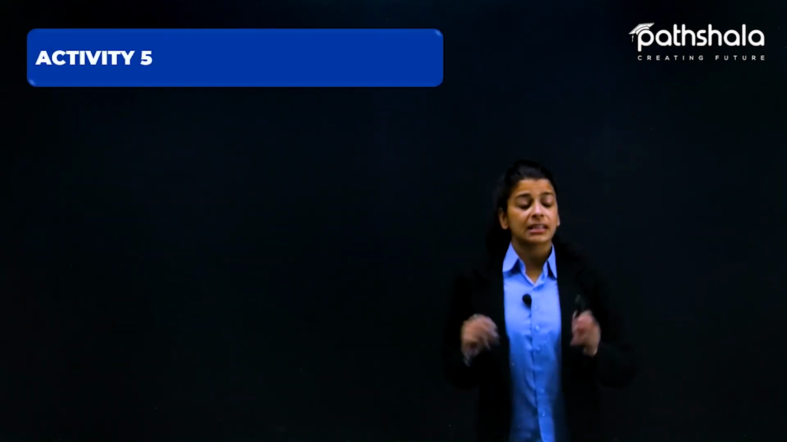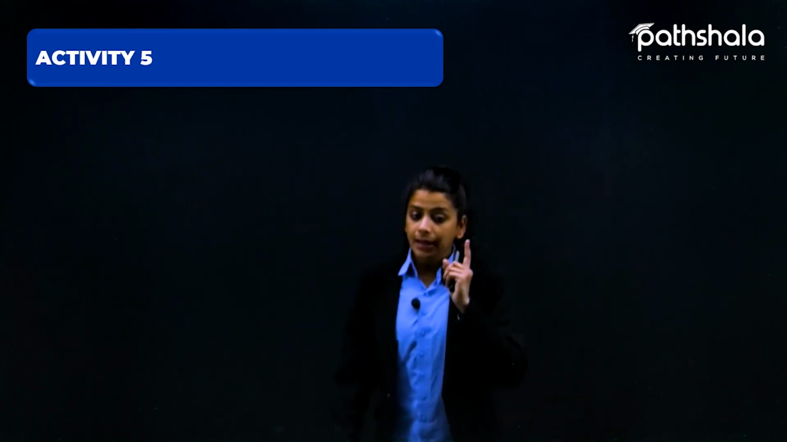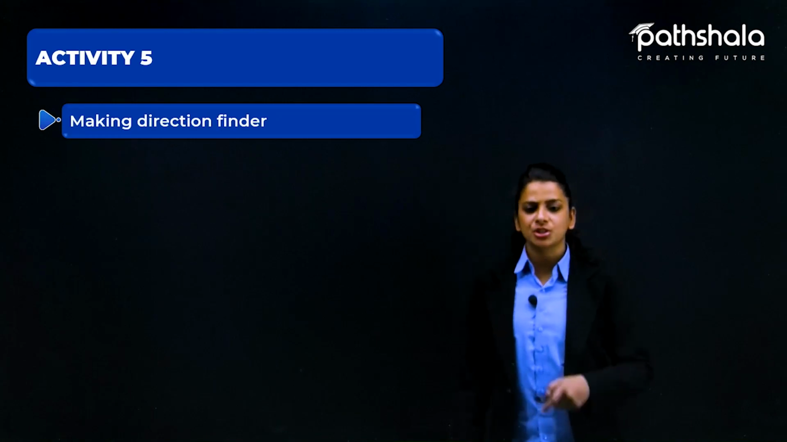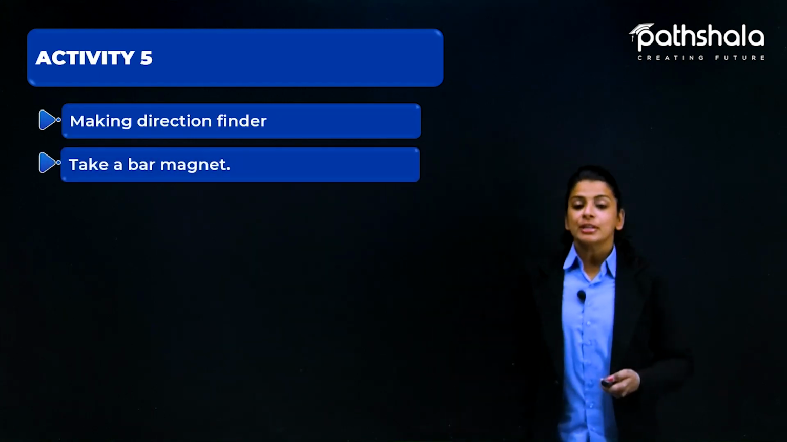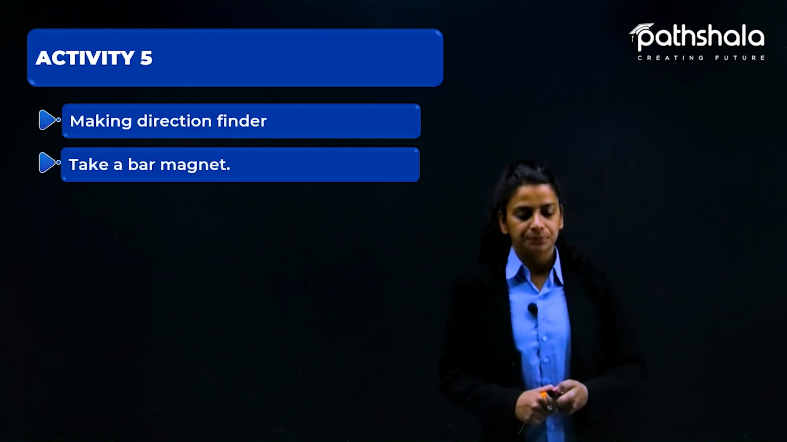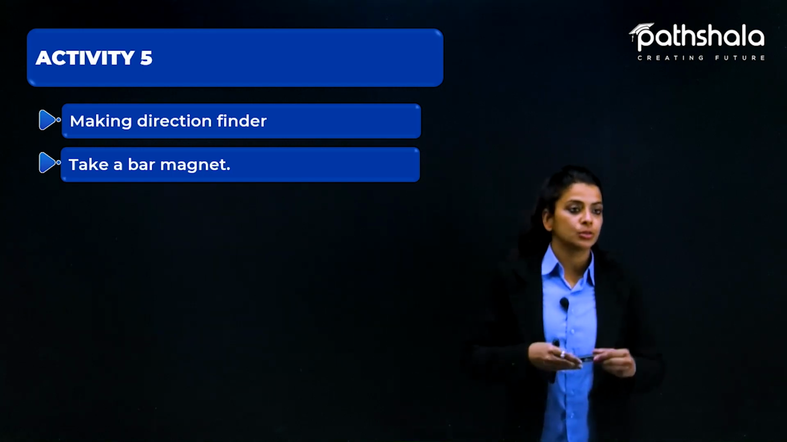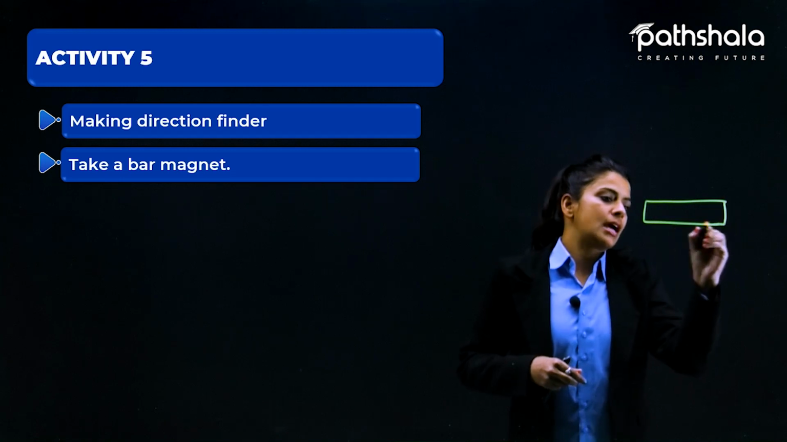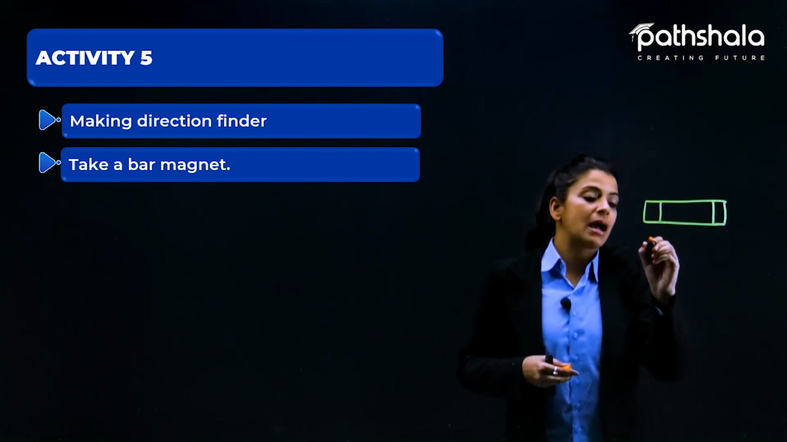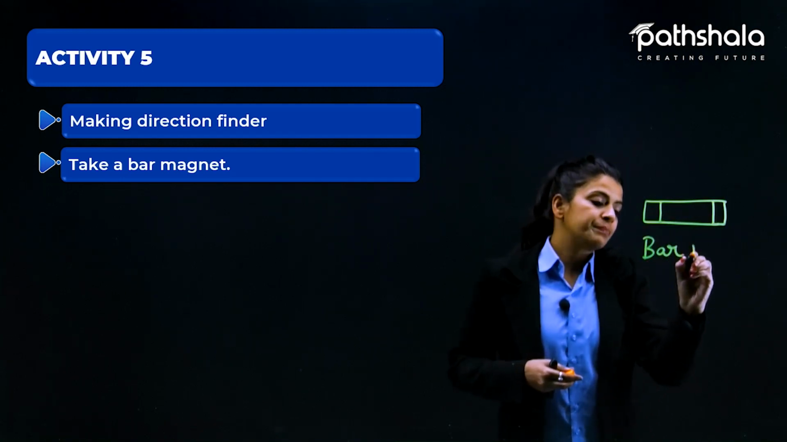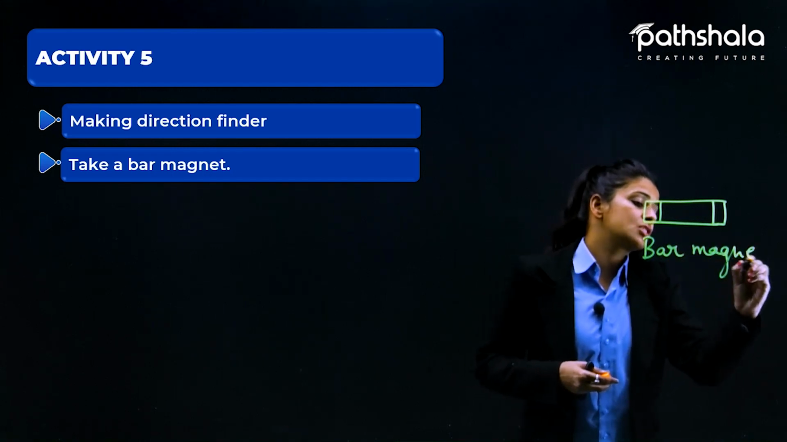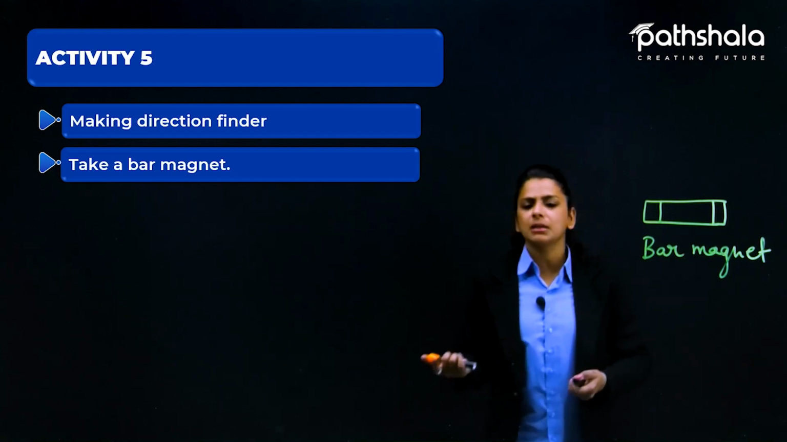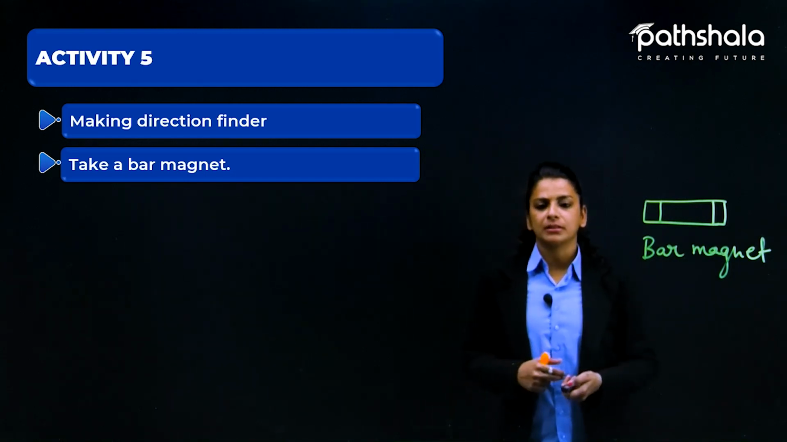Now coming to our activity number 5. In this activity, we have to make our own direction finder. So take a bar magnet. What is a bar magnet? A bar magnet looks like a bar like this, and it has 2 ends. We read about poles of a magnet, when we learned that iron filings get attracted towards the pole of a bar magnet or any magnet. You can try to find it.